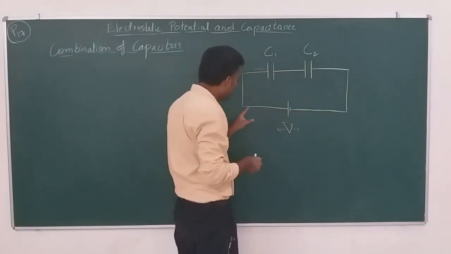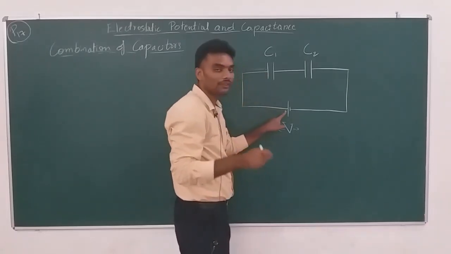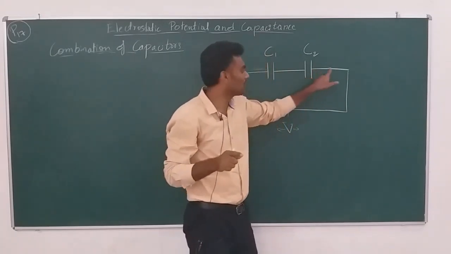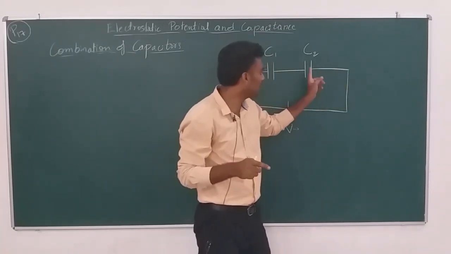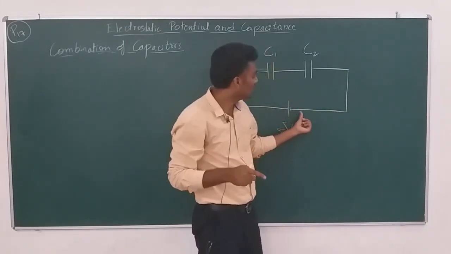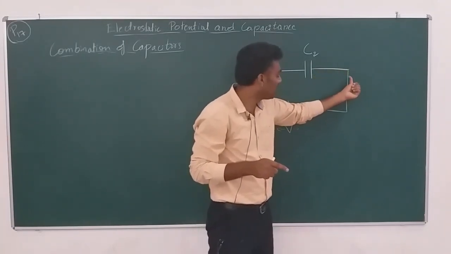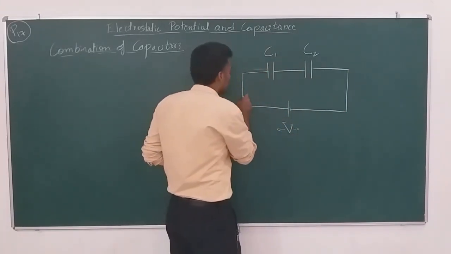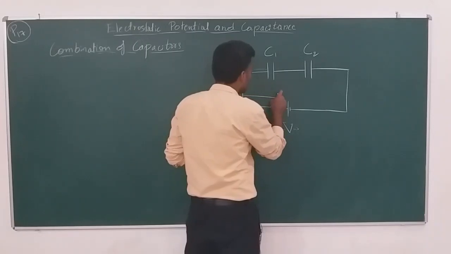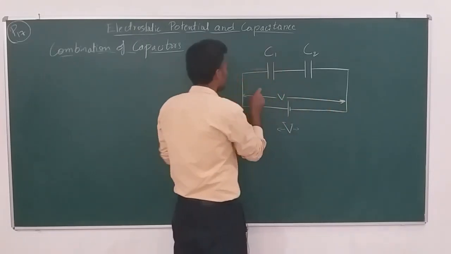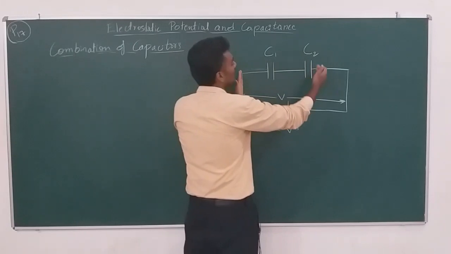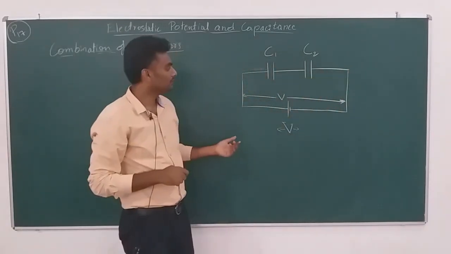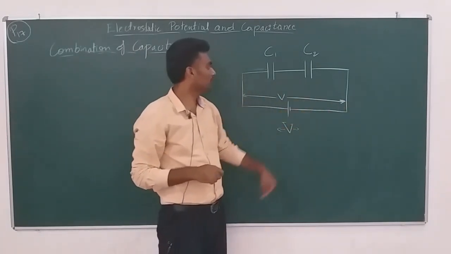So, from here to here it will have the same potential, and from here to here it will have the same potential, because it's a conductor, right? It's completely connected. Since it's a conductor, any point on the conductor will have the same potential. So now this V itself will be the net potential between this end of the capacitor C1 and that end of the capacitor C2. So you have V as the potential difference between these two points.